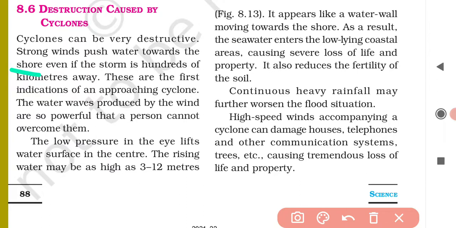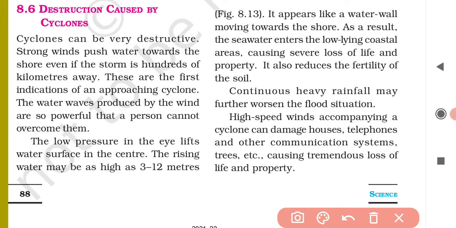So these are the first indications of an approaching cyclone. The water waves produced by the wind are so powerful that a person cannot overcome them. Clear? Water waves of the cyclones are so powerful that a person cannot even overcome them, which can also lead to the loss of life of that person. So basically there are two ways by which a cyclone can cause widespread destruction, or the two properties of the cyclones.